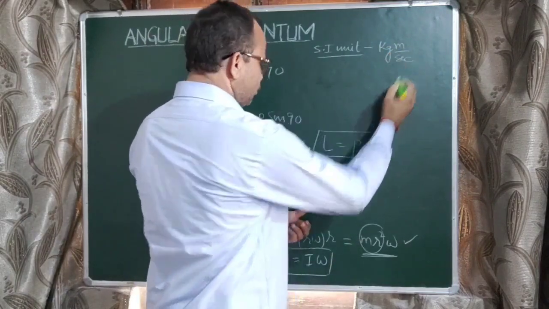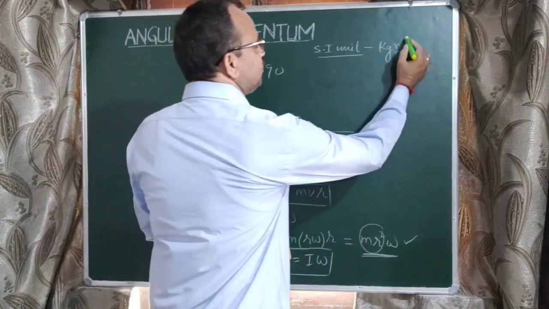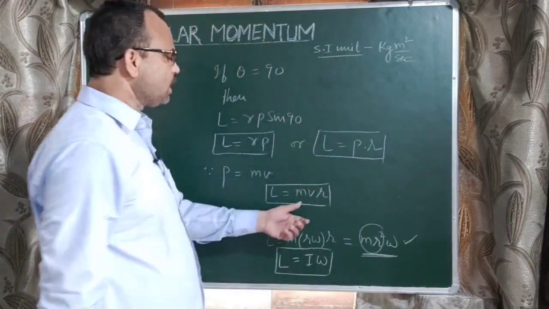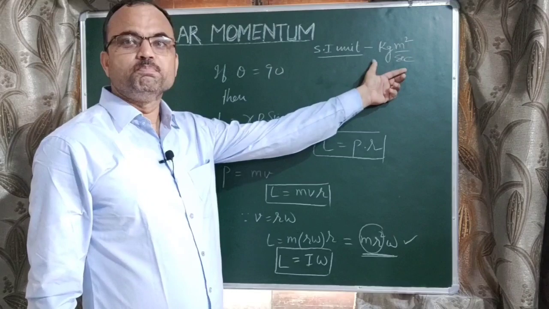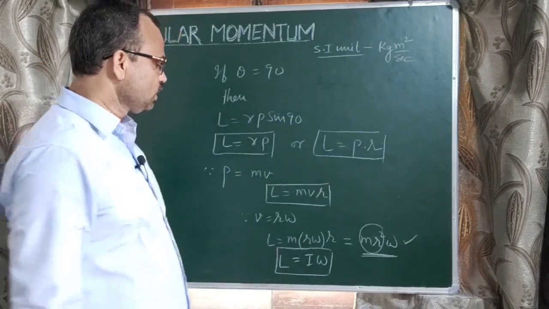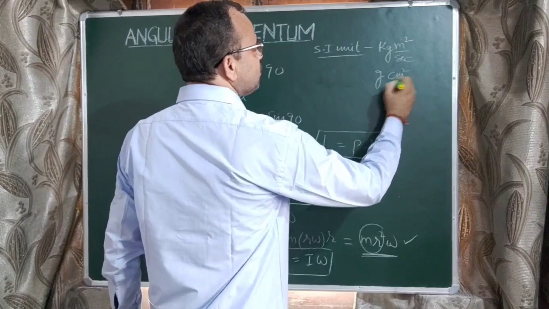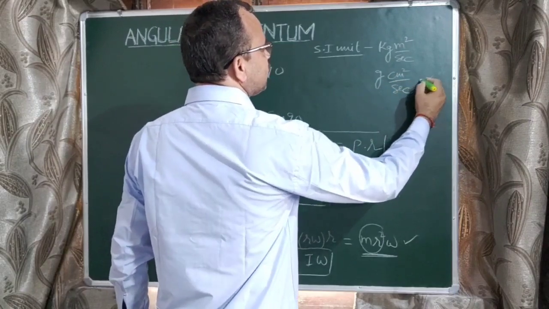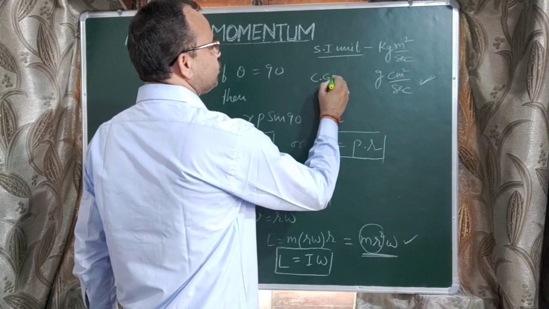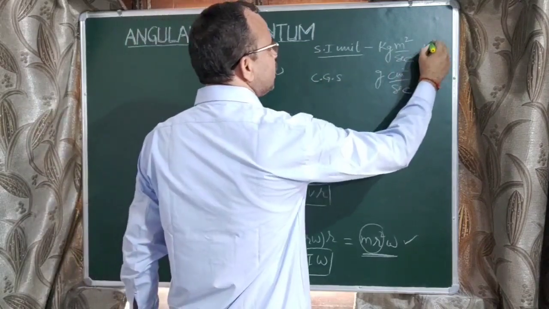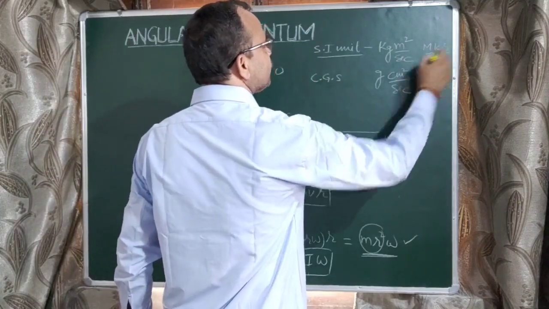Now put the value of r, again meter means meter square, so its SI unit or MKS unit is kilogram meter square per second, or gram centimeter square per second. So it is the unit in CGS system, and this is the unit in MKS system.